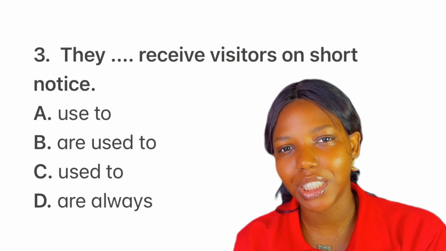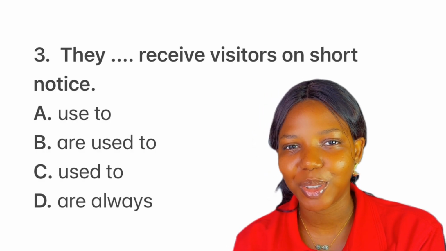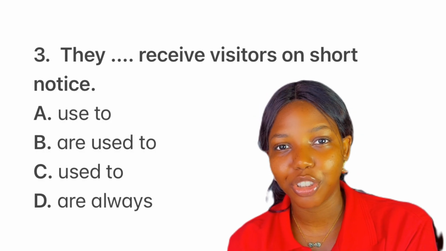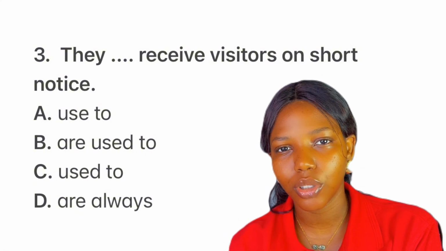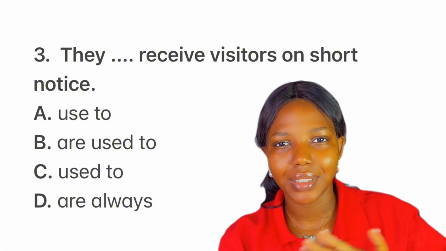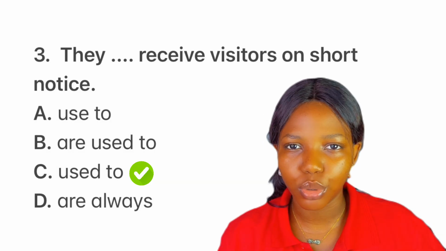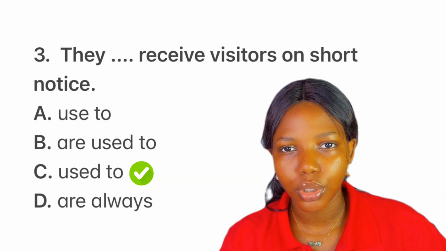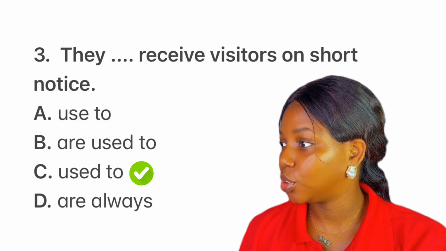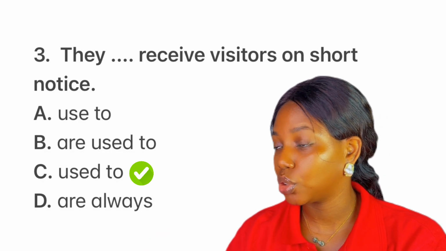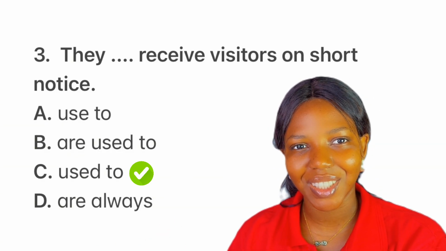Now, when there is no did or didn't in your sentence, okay, go ahead to use option C, used to. They used to live in London. So this tells us that used to is a past action that no longer happens, okay? A routine in the past that you no longer do, okay? So the answer to this question is used to. They used to receive visitors on short notice. Option C is the answer to this question.